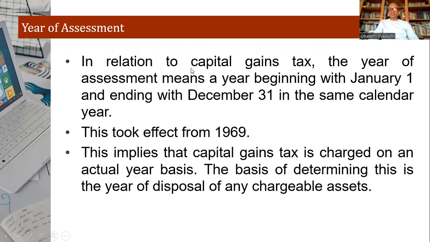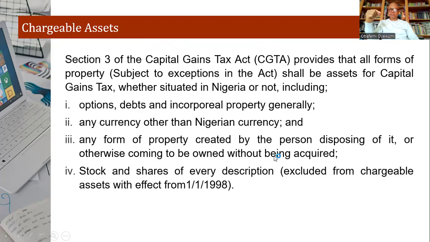In relation to capital gains tax, the year of assessment means a year beginning with January 1 and ending December 31 in the same calendar year. This took effect from 1969. So it means that the tax, when it comes to companies income tax and capital gains tax, is usually on an actual year basis, and this is determined by the year of disposal of any chargeable asset. The year of disposal is the year they're going to be using as the year of assessment.